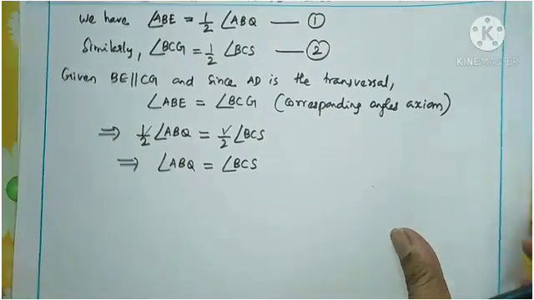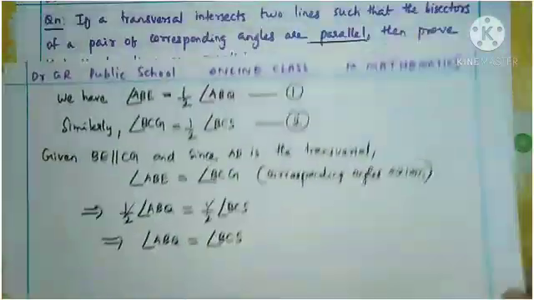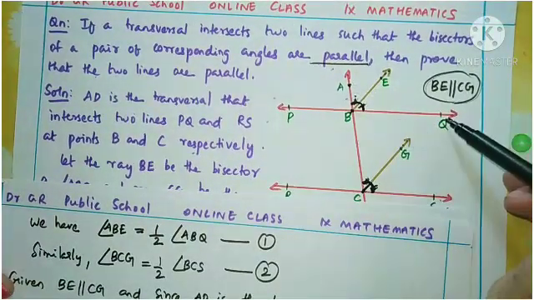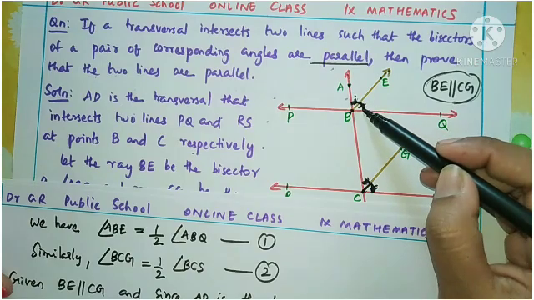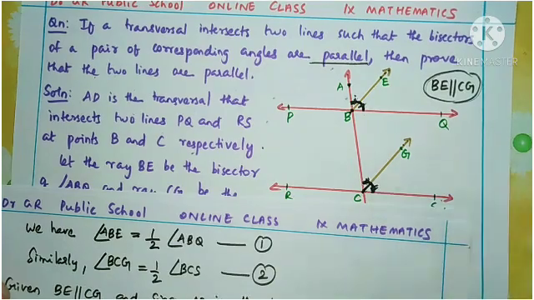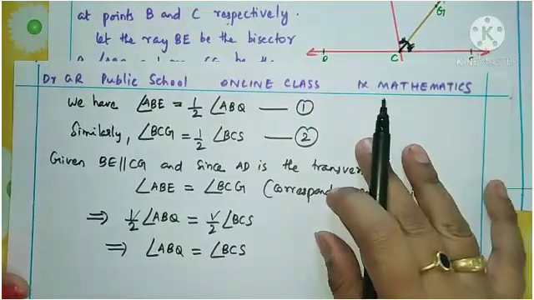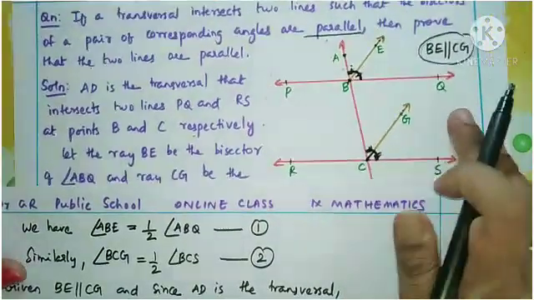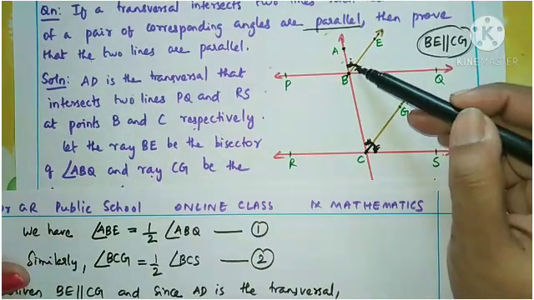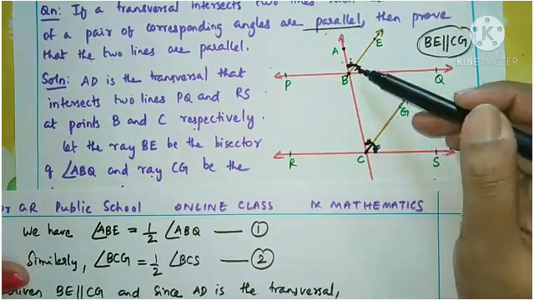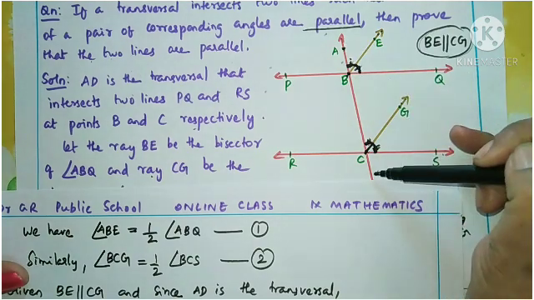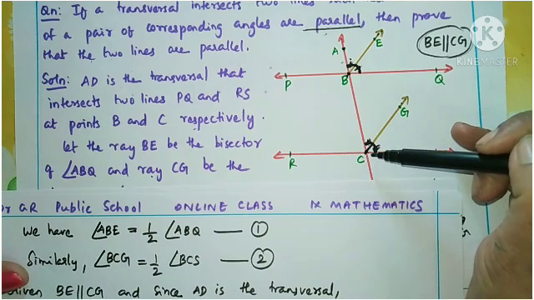Now you see what ABQ and BCS are in our figure. ABQ means this angle, and BCS, this angle. So we found they are equal now. ABQ equal to BCS. So what is the meaning of this? Yes, these ABQ and BCS are actually two corresponding angles formed by the transversal AD between which lines?